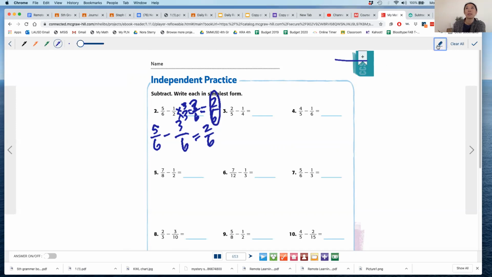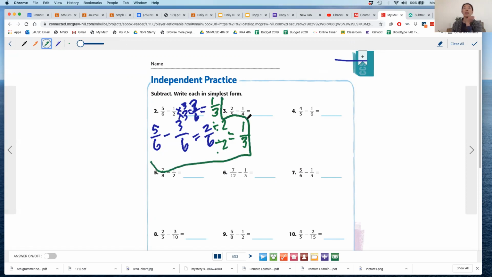So if I was going to write it in simplest form, I have to divide both 2 and 6 by 2 because it's an even number, right? So I'm going to do 2 divided by 2, which is 1, and 6 divided by 2, and that equals 1/3. So 1/3 is actually the final answer for number 2. Okay? Sorry, I kind of went into the space of number 3 a little bit. Draw a line here. Okay?